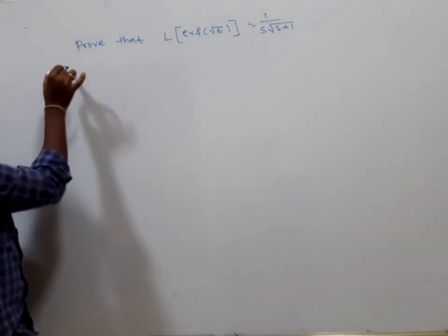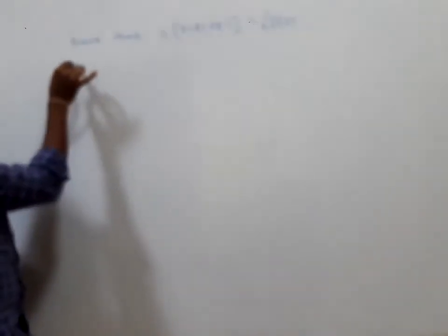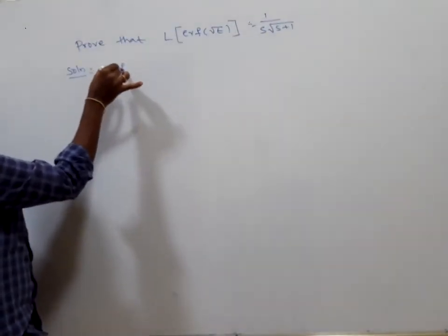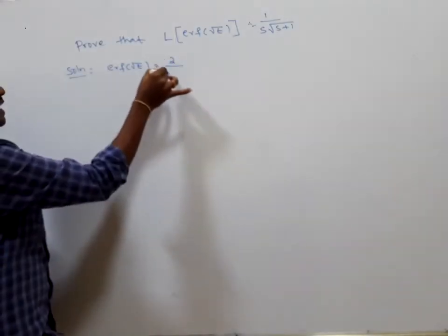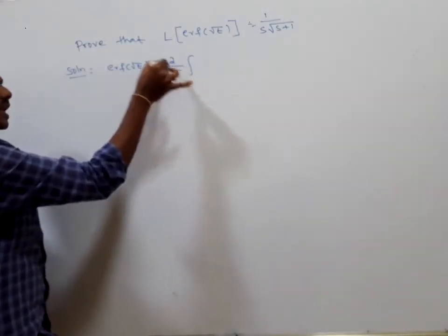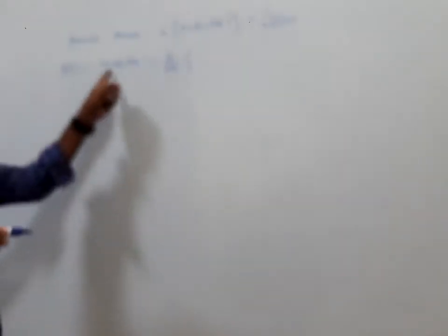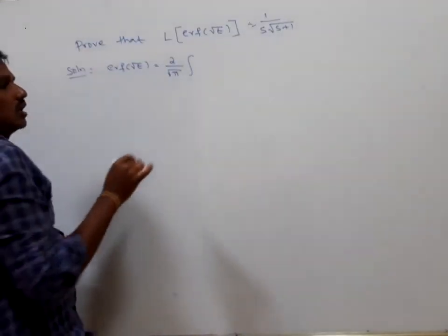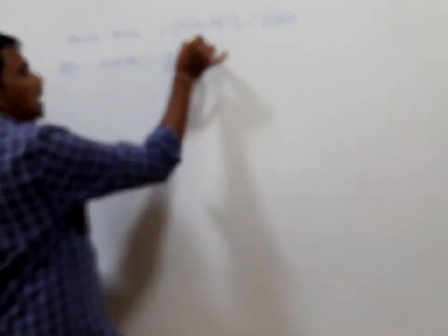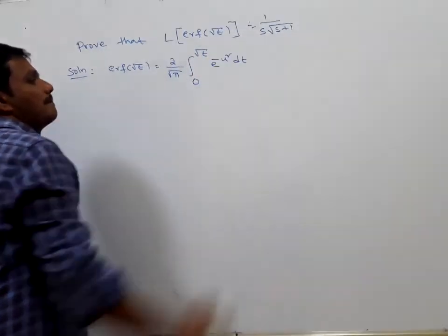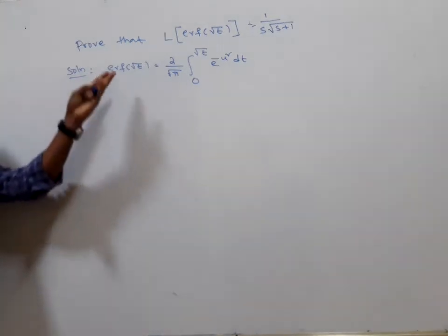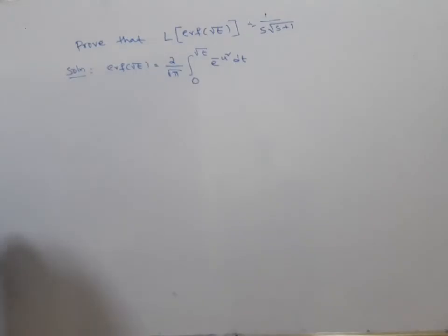Now coming to the proof or solution. We know that the error function of t is 2 by root pi, the constant is the same, with limits 0 to t, integral of e to the power of minus u square du. When writing the error function of root t, in place of t, root t is there, with the limits 0 to root t. Here we are concentrating on root t, and then you can find the Laplace transform of the error function.